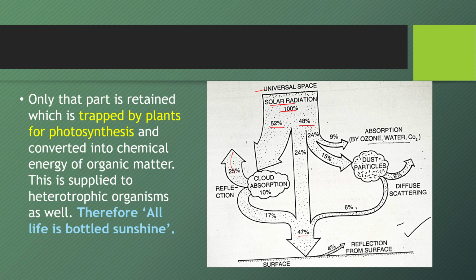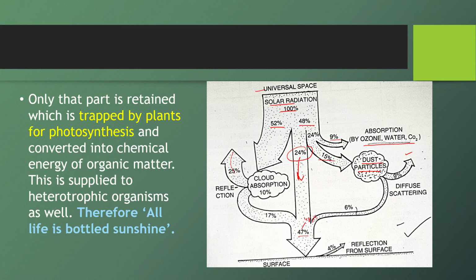Then we have 48%. From that 48%, 9% is absorbed by ozone, water, CO2 present in the atmosphere. Then 15% is scattered by dust particles. Out of that, 9% is reflected back, and 6% reaches the Earth's surface. And 24% is the one that directly reaches the Earth's surface. So this is how the Earth is receiving 47, or you can say 48.